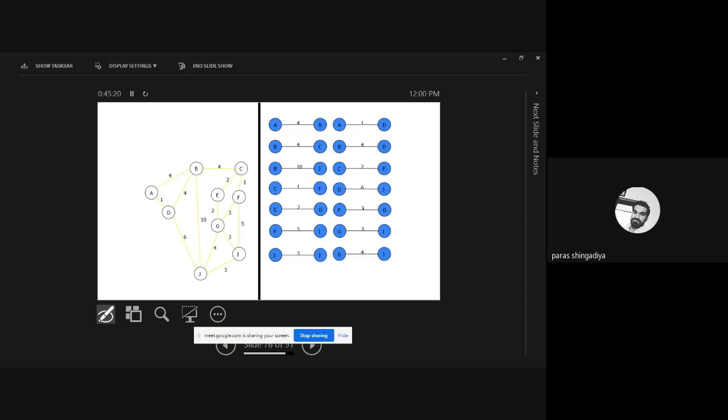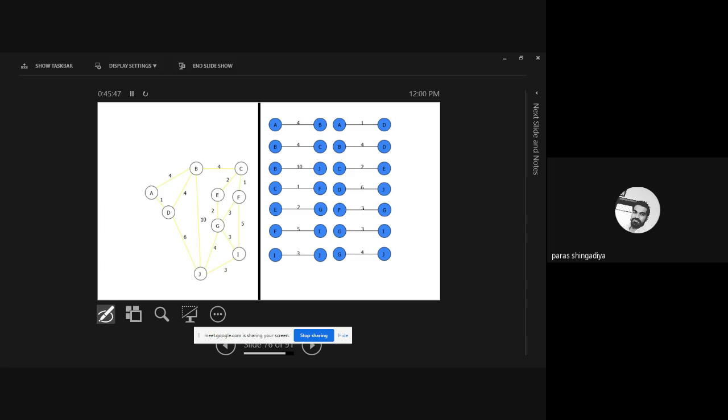There are 3 steps. First step, you have to collect all the edges. Okay, whatever edges there are, you have to make a list of them here. Make a list of all the edges. That is your step 1. And also mention the weights of the edges. If notation is mentioned, use the notations. Otherwise, you can use the notation of vertices: AB, the weight is 4, AD, the weight is 1, and so on.